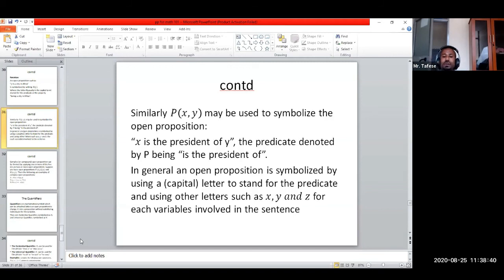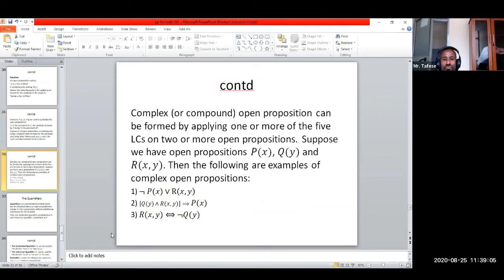All these are propositions. But open propositions are usually represented by capital letters P, Q, R, and so on, which stand for the predicate, and small x, small y, small z act as the variables involved in the given sentence.